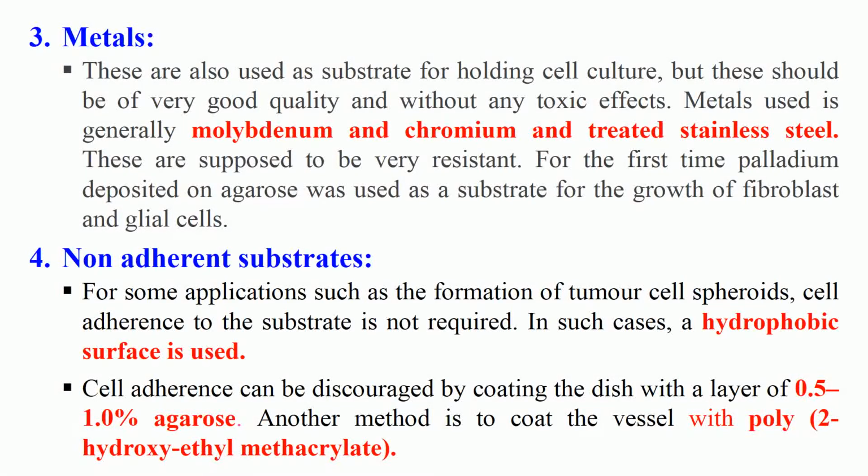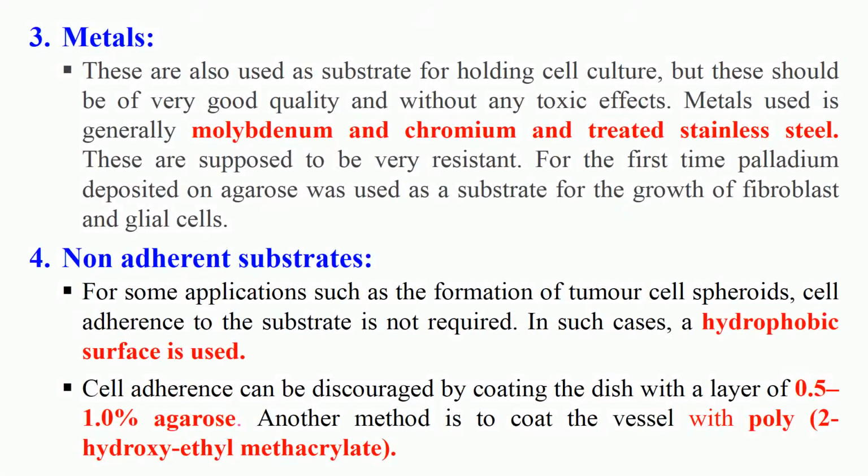We can also use metals, but they should be of very good quality and should not have any toxic effects. Generally used metals are molybdenum, chromium and stainless steel. Palladium was also used for the first time, deposited on agarose, and used as a substrate for the growth of fibroblast and glial cells.